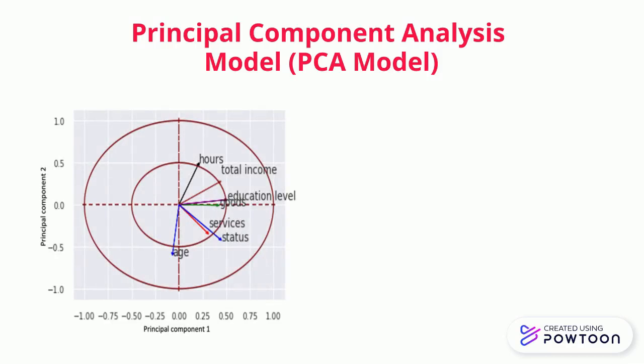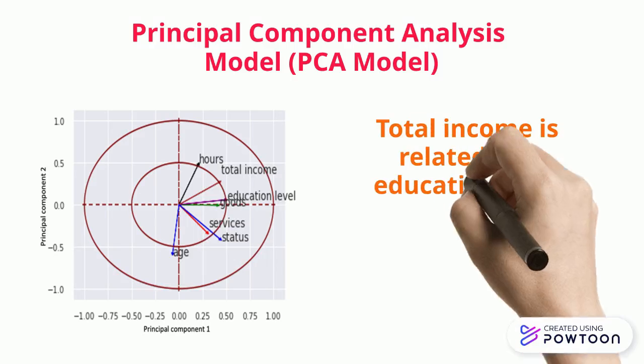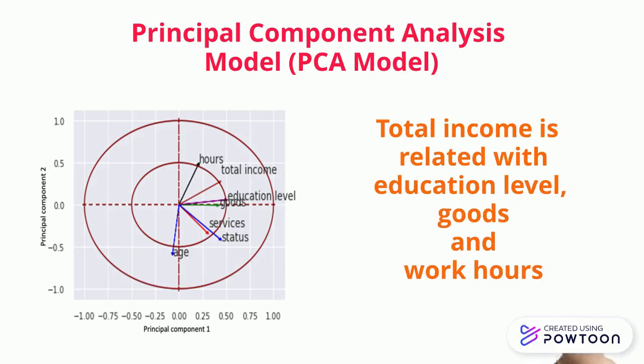This plot represents the relationship that exists between the variables and components. It is observed that the total income is related to the first component with the index of goods and education level. Moreover, the total income is associated with the average work hours of a household member.